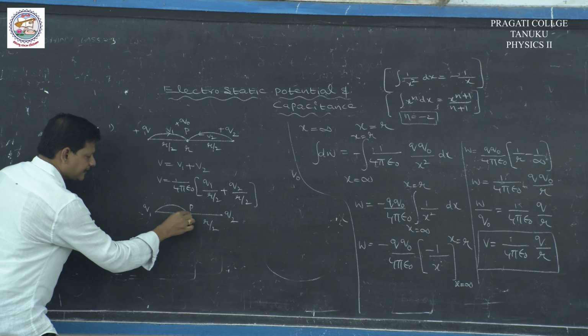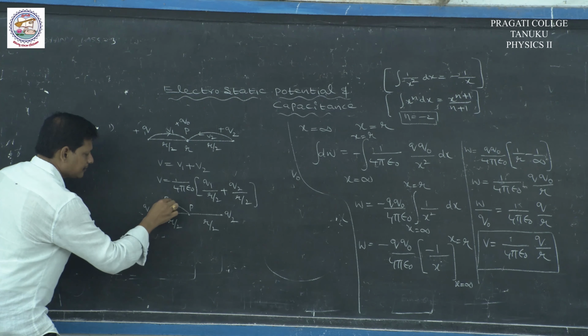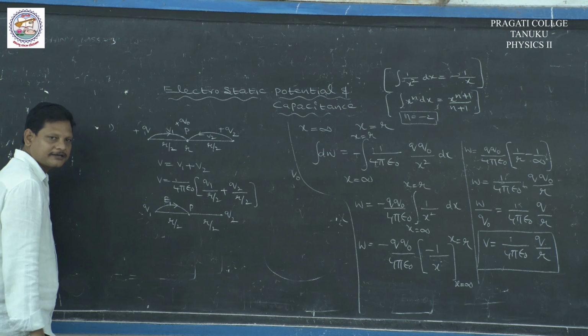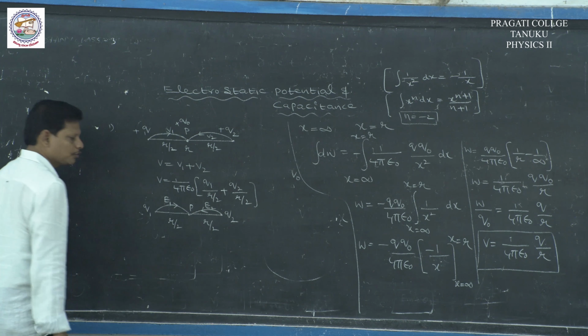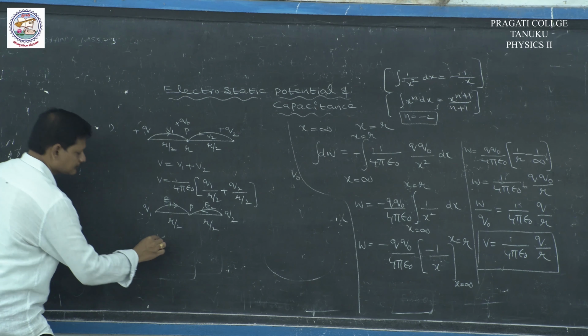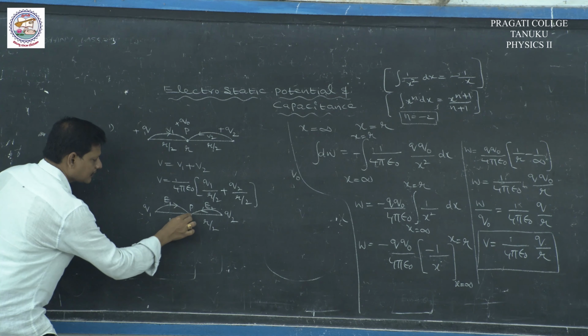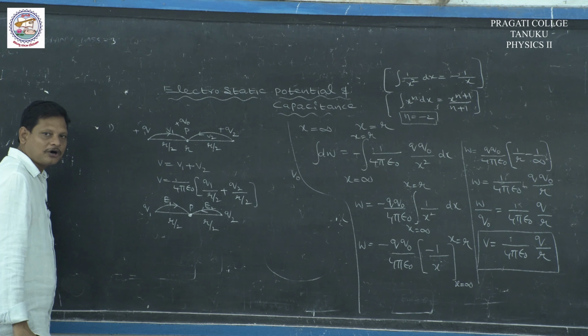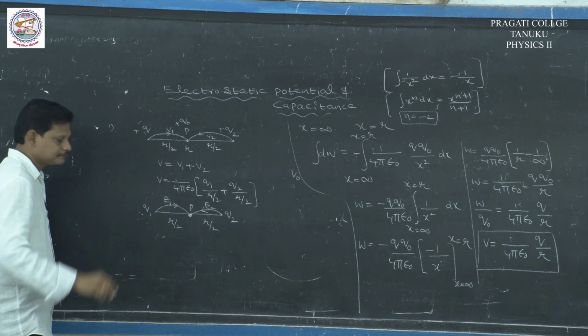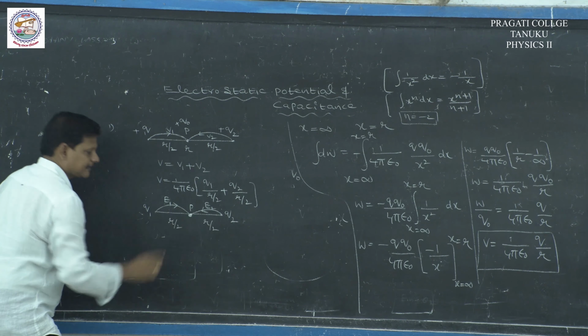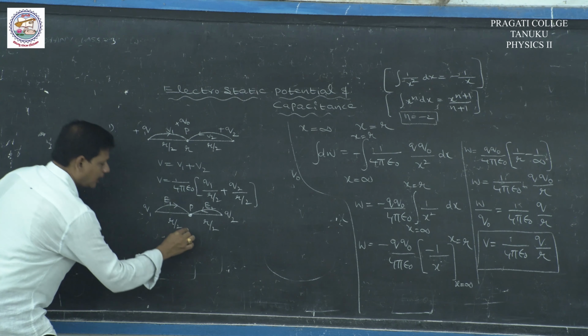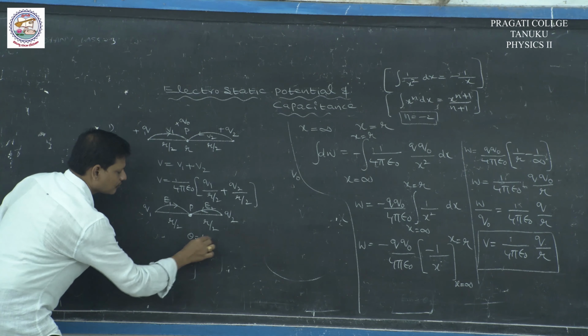The electric field intensity at point P due to q1 is E1, and due to q2 is E2. So here point P is acted upon by two electric fields, both in opposite directions. Opposite means the angle is 180 degrees.